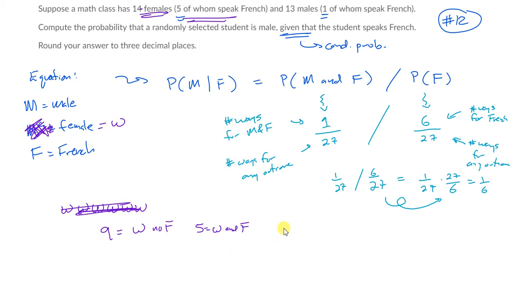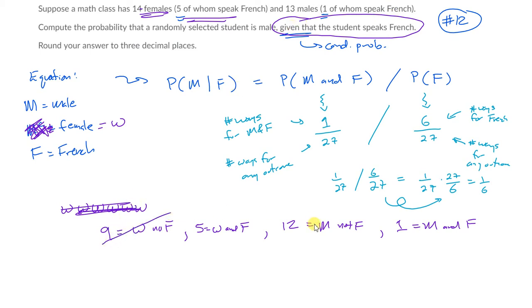And then how about the males? I've got 12 males who don't speak French. 12 people are males but not French, do not speak French. And then I've got 1 that's a male and speaks French. Okay, so it's just faster than writing out a whole bunch of letters. Okay, so that's just a listing of everything in my sample space. So given that the student speaks French, once we say given that the student speaks French, I immediately throw out the no French people. Gone. I've reduced my sample space. So this is my reduced sample space.